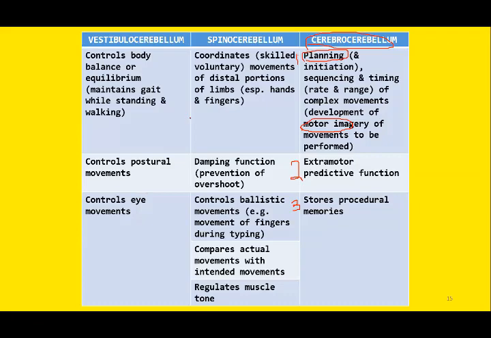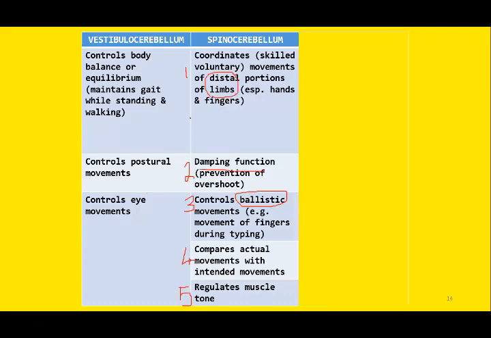So the three parts of cerebellum include vestibulocerebellum, responsible for maintenance of equilibrium and posture, and it controls eye movements. The second part is the spinocerebellum, which controls the distal movement of limbs, especially the fingers and hands. Then it has a damping effect to prevent the overshoot phenomenon. It is also involved in coordination of different ballistic movements, for example, movement of fingers during typing. Then the comparator function of spinocerebellum: it compares the intended movement with the actual movement, and if there is any error in the actual movement, it will automatically send corrective signals. So this is the comparator effect, and its role in increasing the skeletal muscle tone as well.